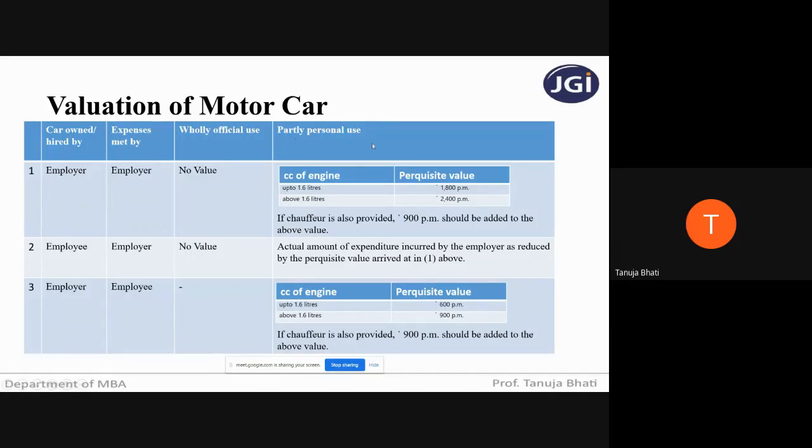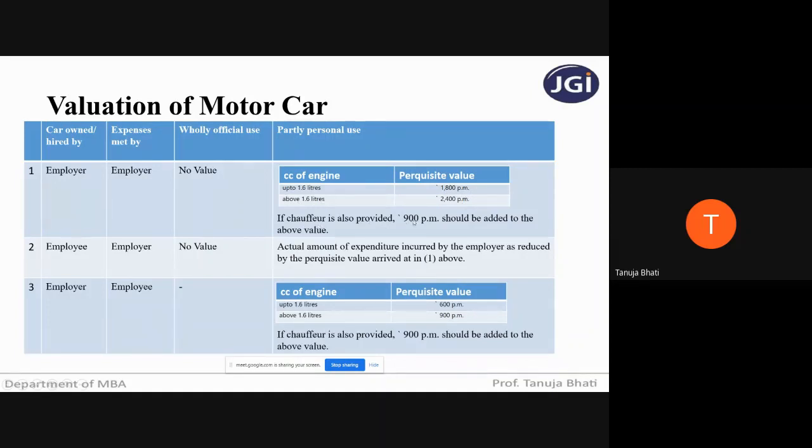Next, if it is partly used for private purpose and partly used for office purpose, then your taxability will depend upon the cubic capacity of the engine. If it is up to 1.6 liters, then 1,800 per month you have to take. Above 1.6 liters, 2,400 per month.